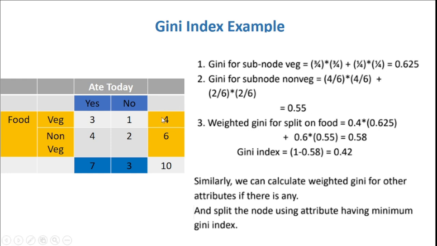That is how the 0.4 comes: 4 divided by the total value of 10. It is 0.4 into 0.625 plus 0.6 into 0.55. That gives you 0.58. So the total Gini index is 1 minus 0.58, which gives you 0.42. It is approximately equivalent to 0.5. It says the data is impure, right?